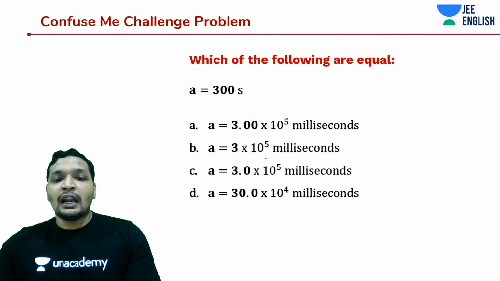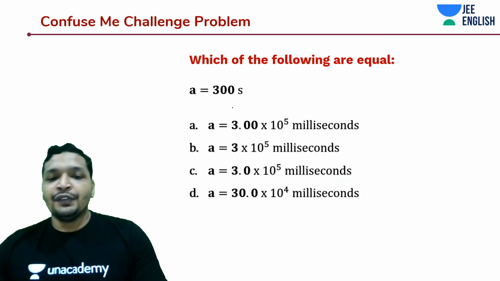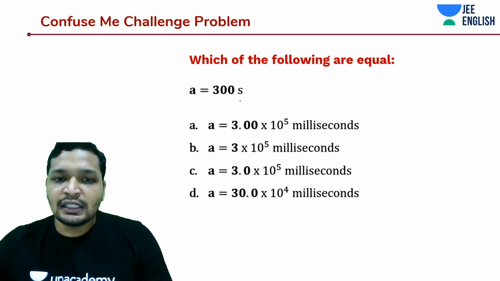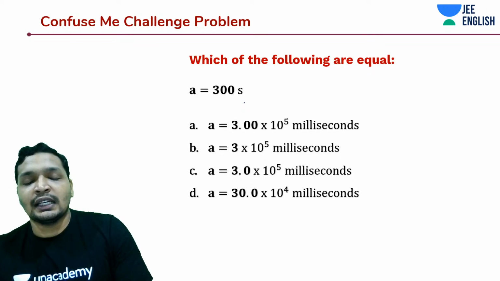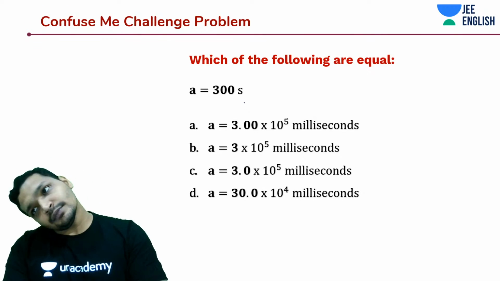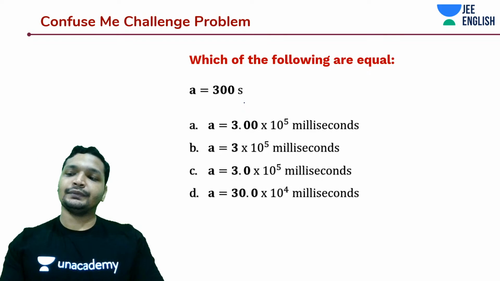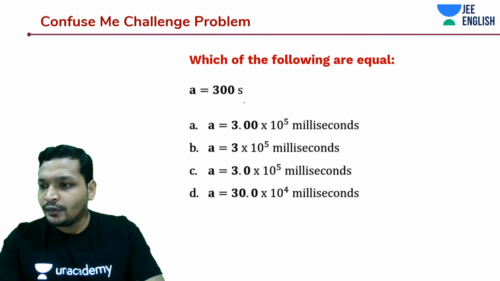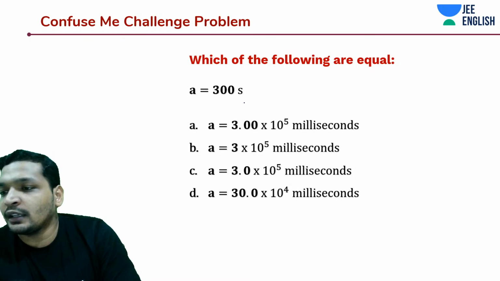And how about this? Which is the correct answer in this case? Given to you as A is equal to 300 seconds. Which of the following options are correct? Yes, Pushpalata and Aryan, can you guess the answer?